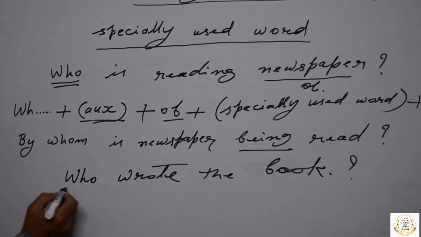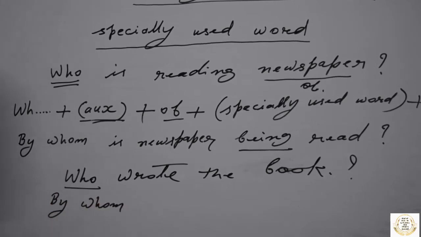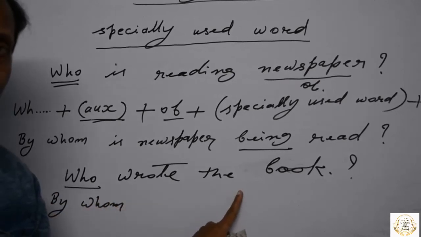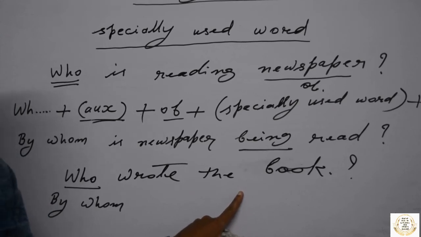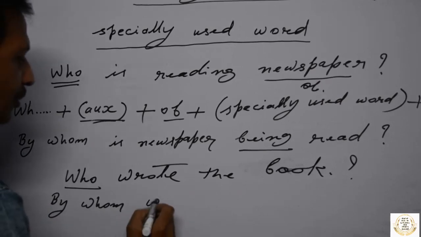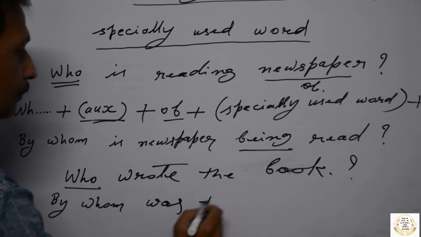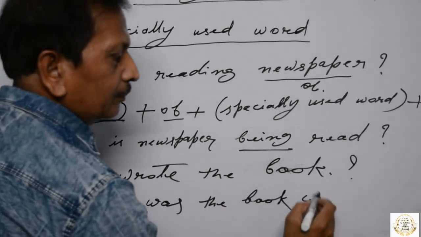So, who you will change into by whom? By whom. What is the important word of simple past, the especially used word at the time of changing active into passive? It is was or were. By whom was the book written?